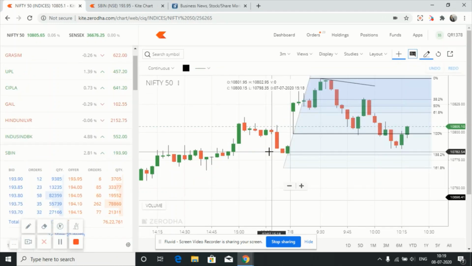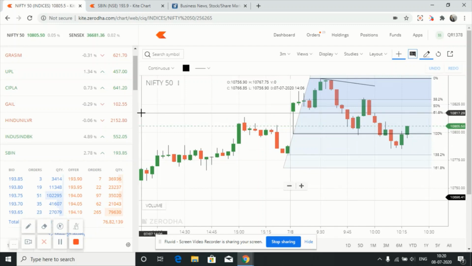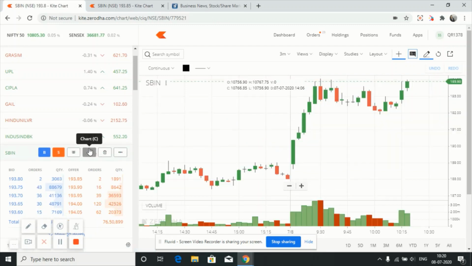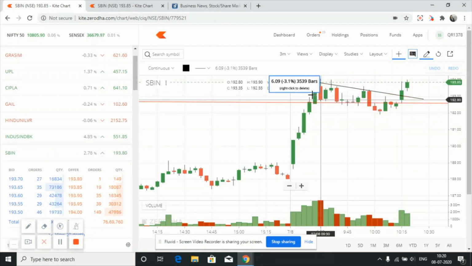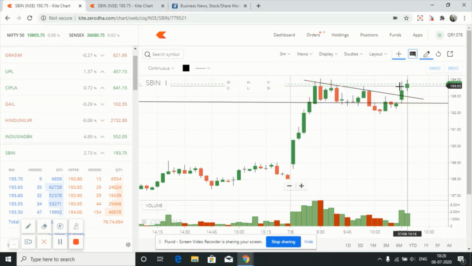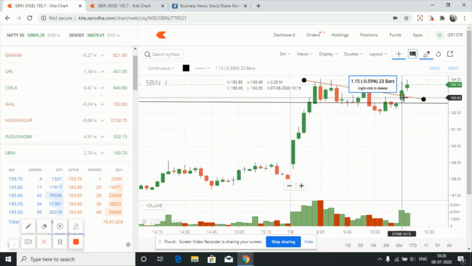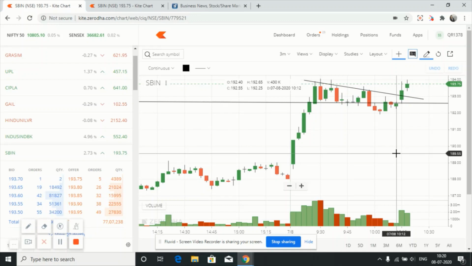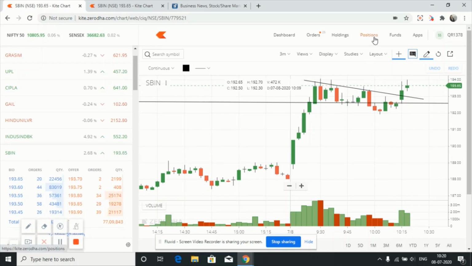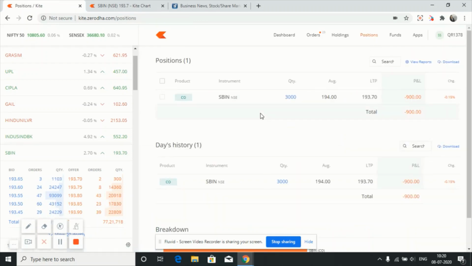Hi friends, I have bought some quantity at 9:45 and my stock is SBIN. The reason is I got a good breakout over here. So I have bought some quantity in SBIN stock. Now it's in a loss of 900. Let's see what will happen next.